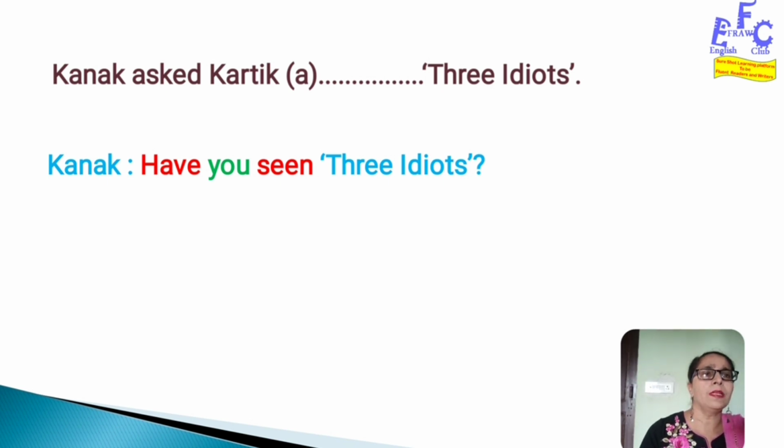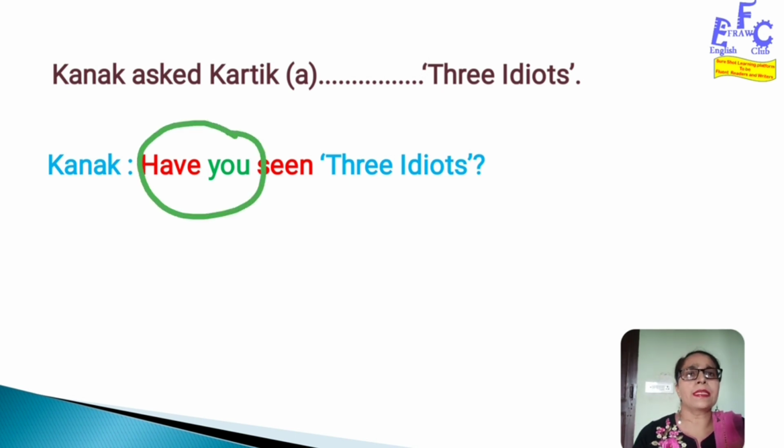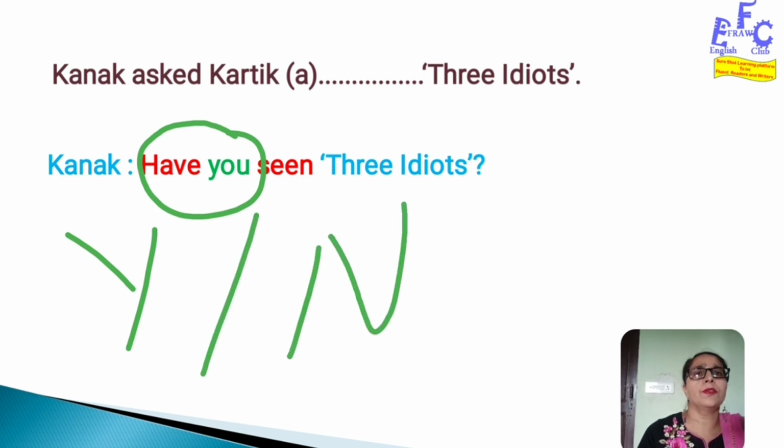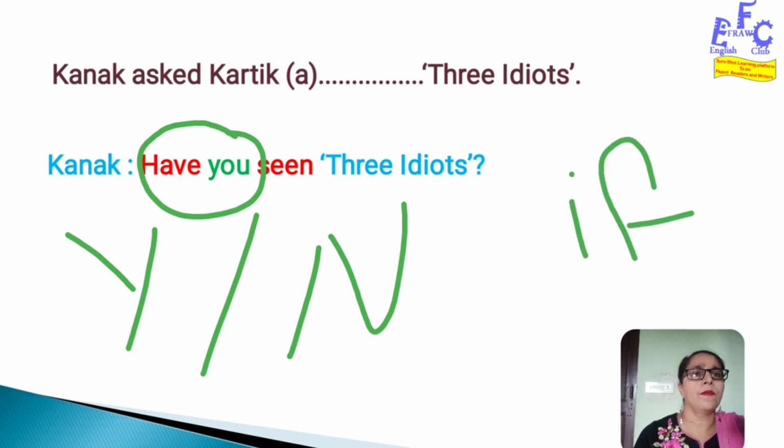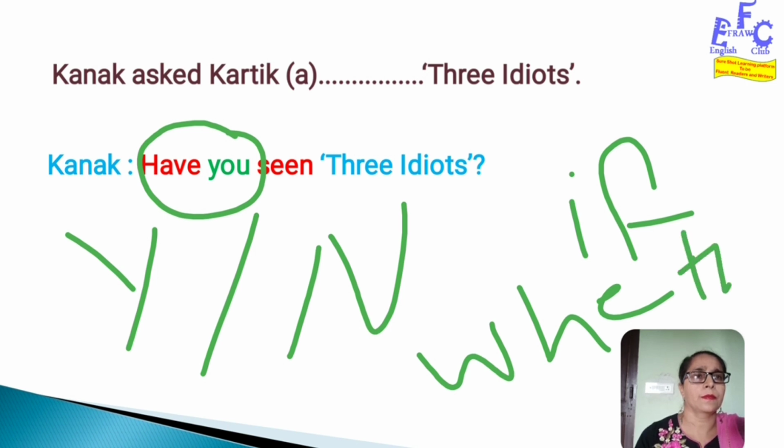So now let's first see what kind of question it is. It starts with have, so it is a yes no question. So we'll start it with if or whether.